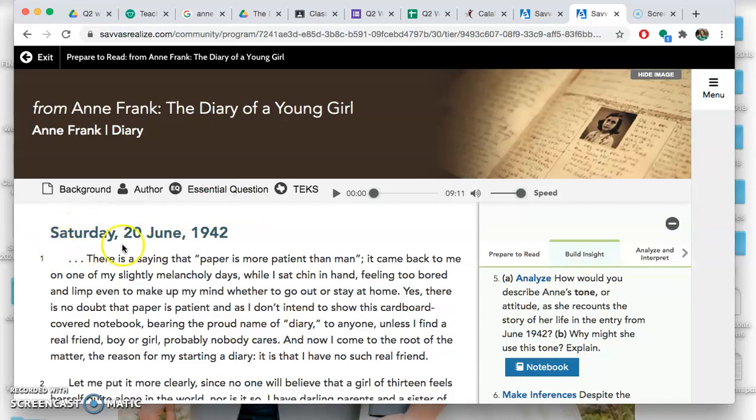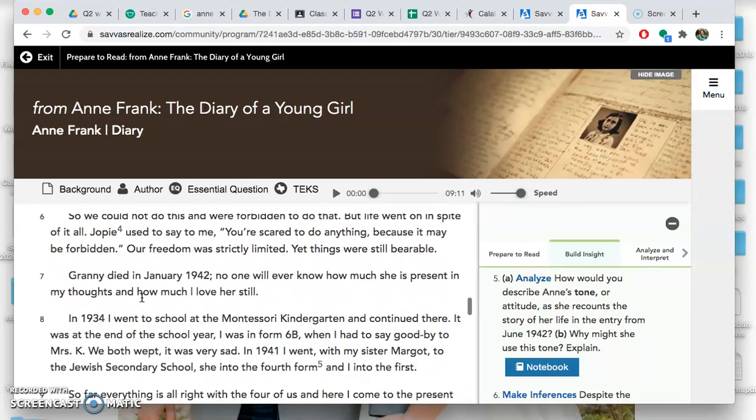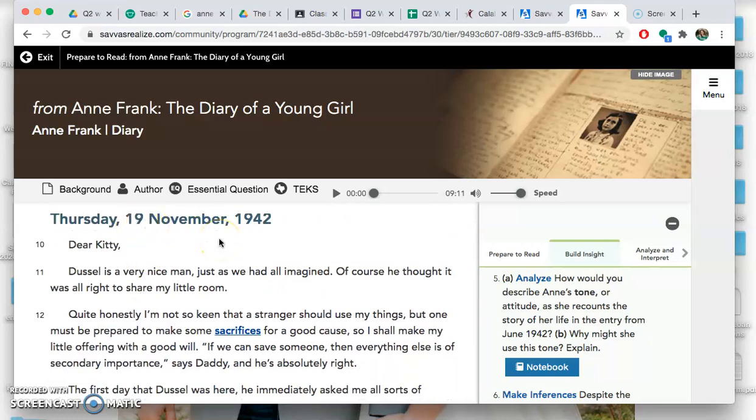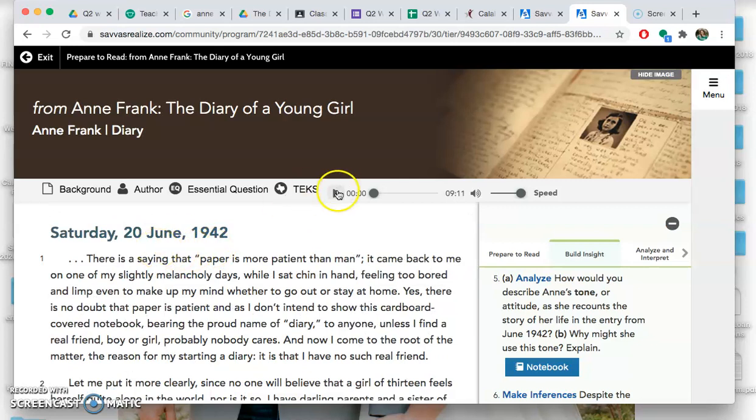Now, this is an excerpt from Anne Frank's actual diary. So we see two diary entries, one for June 20th and one for June 19th. So she's just kind of writing in her diary kind of when she first gets it. So you're going to read this. It has the audio right here if you'd like to listen along, or you can just read it.